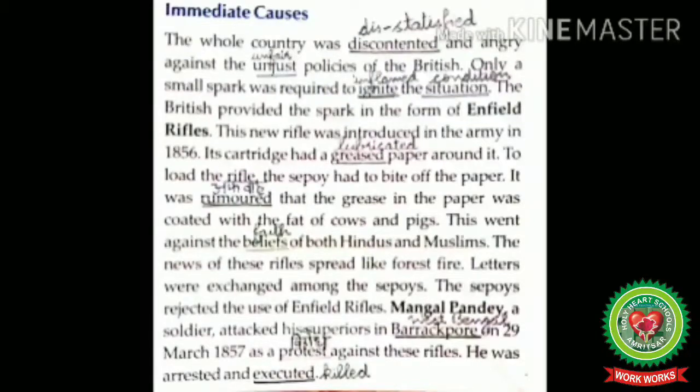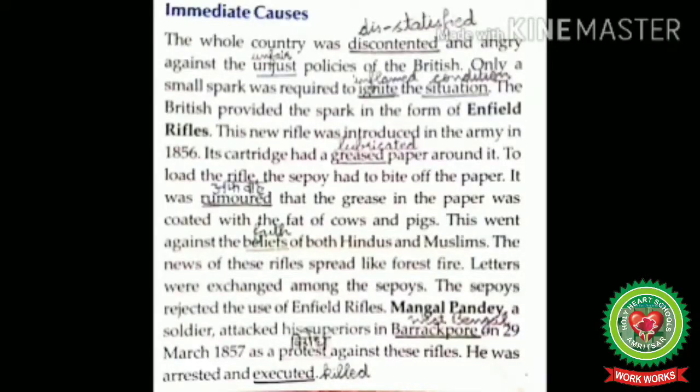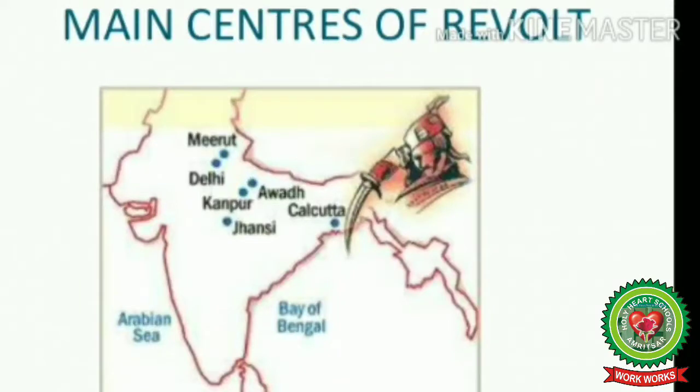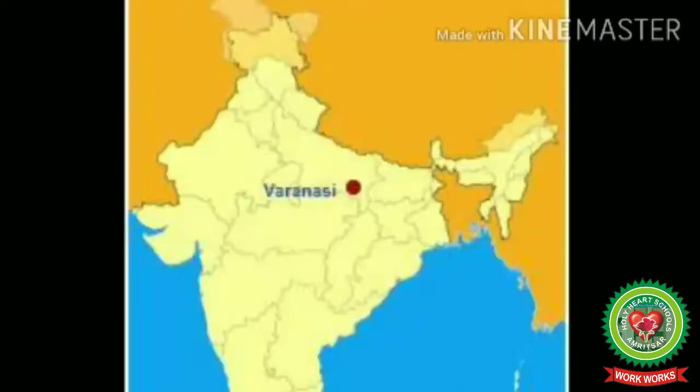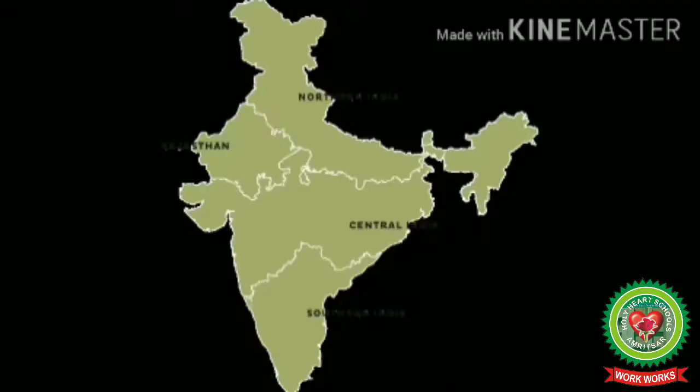Means on 29th March 1857, Mangal Pandey, a Brahmin sepoy at Barrackpore, refused to use the greased cartridge. When he was forced to do so, he flew into a rage and killed two English soldiers. He was arrested and executed. The execution of Mangal Pandey sparked off revolts in Meerut, Delhi, Kanpur, Jhansi, Lucknow, Banaras, the present day Varanasi, Awadh, that is the present day Uttar Pradesh, Gwalior, and other parts in the northern and the central India.